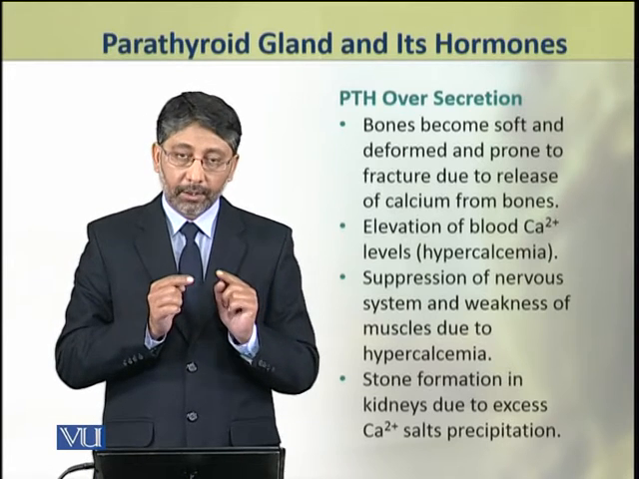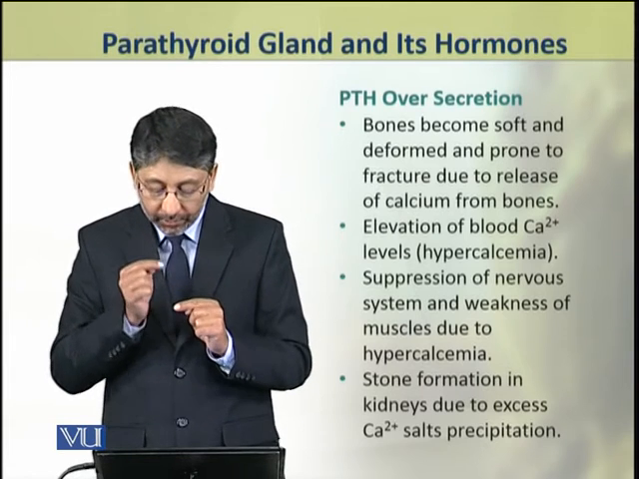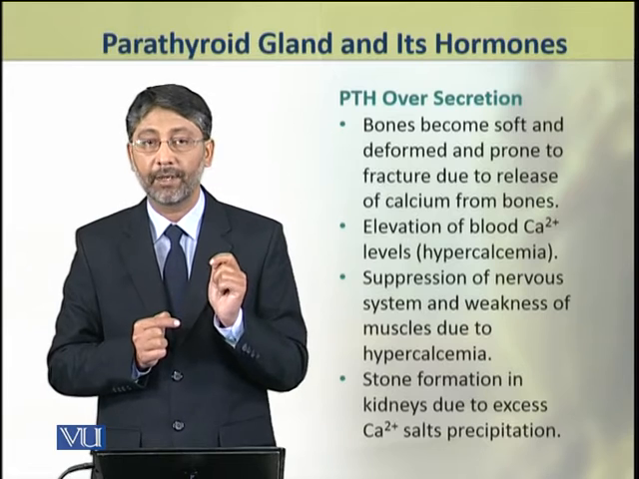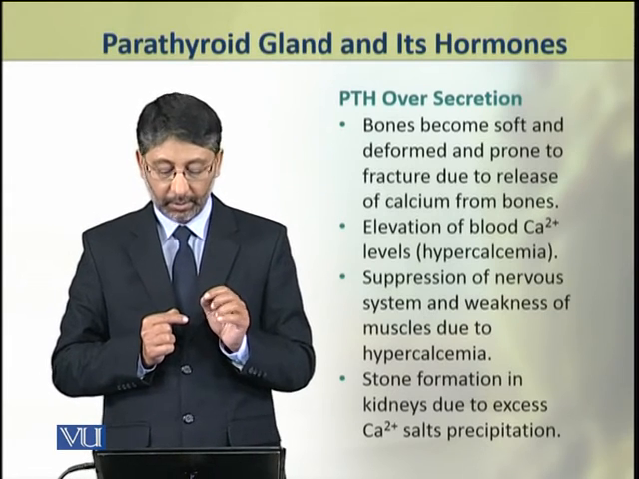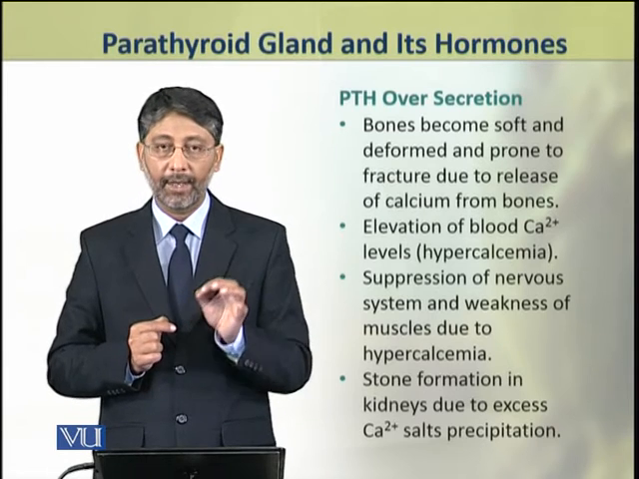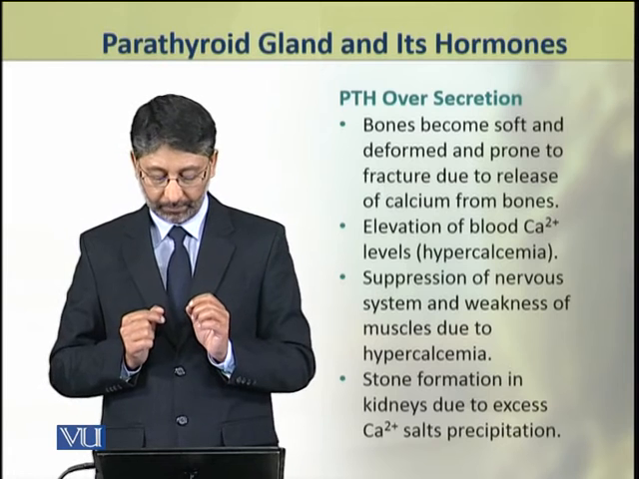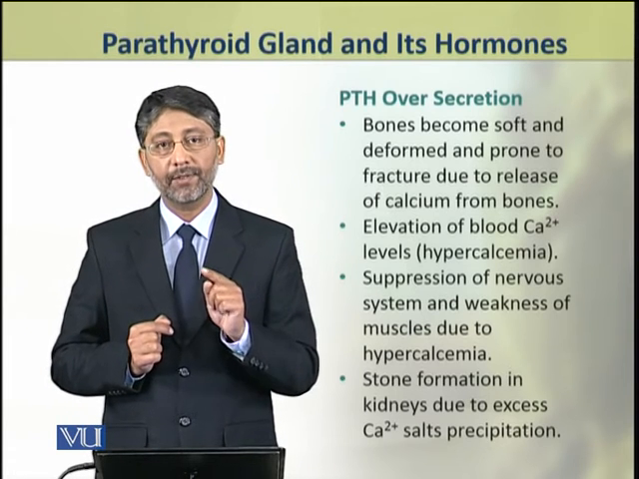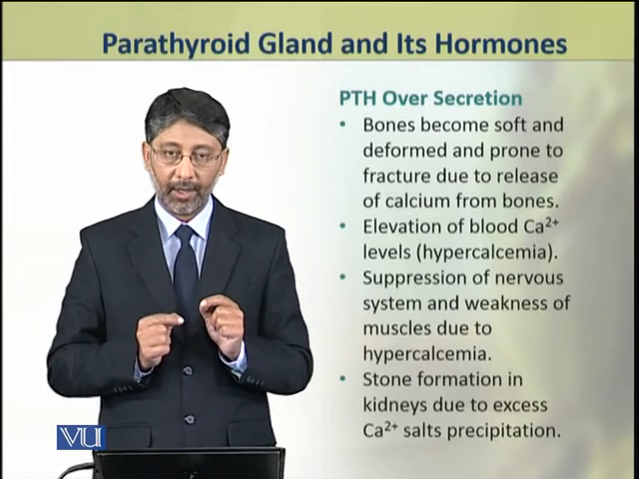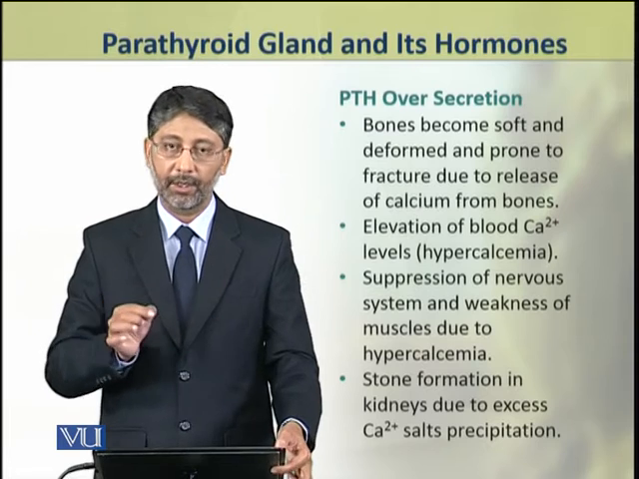Overproduction of parathormone also results in the elevation of blood calcium levels, that is hypercalcemia. It also results in the suppression of nervous system and weakness of muscles due to hypercalcemia. Hypercalcemia results in production of kidney stones because in kidneys extra calcium salts are precipitated and converted into stones.